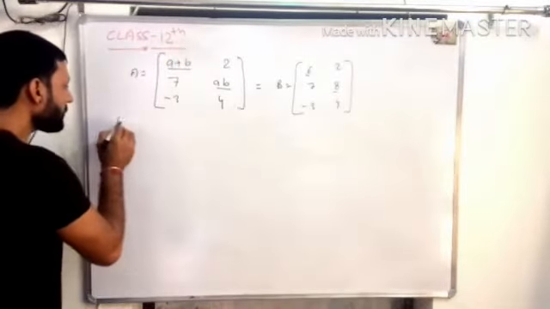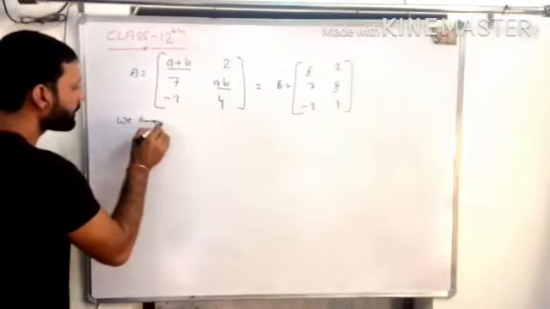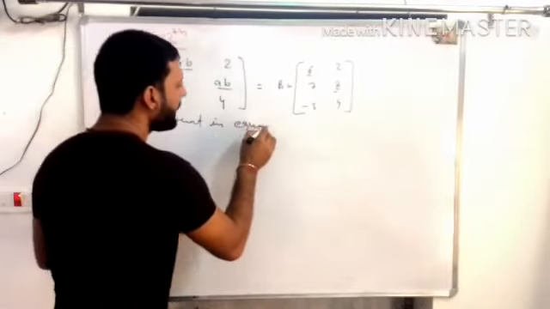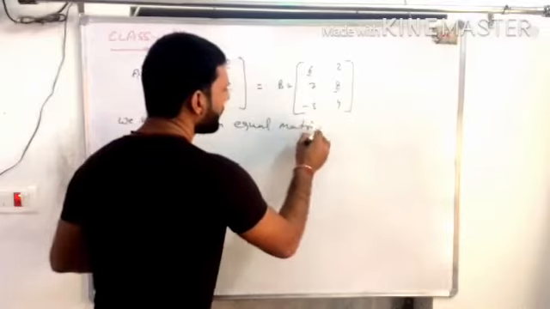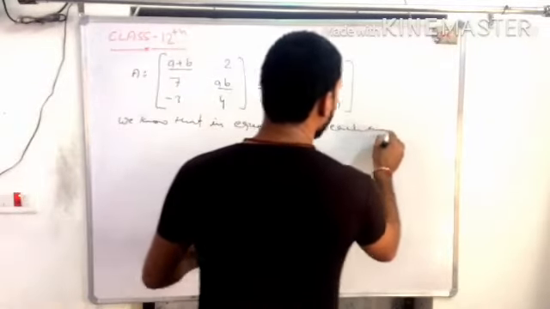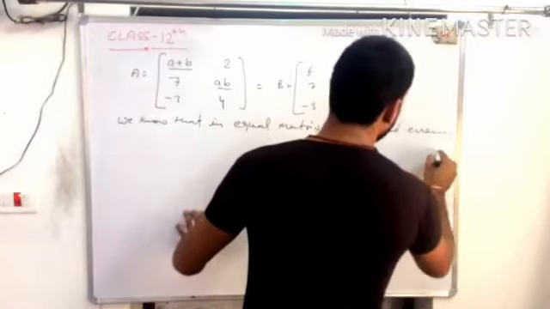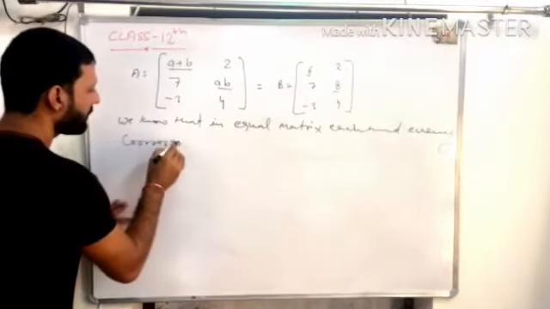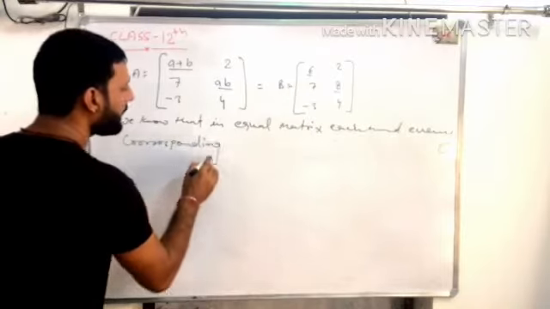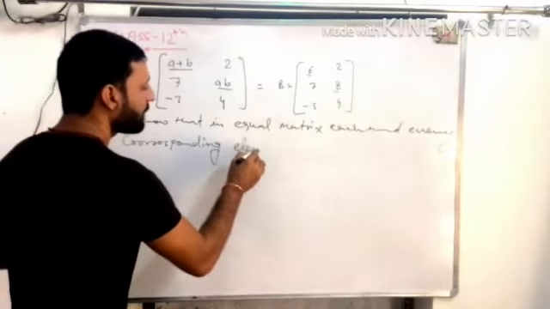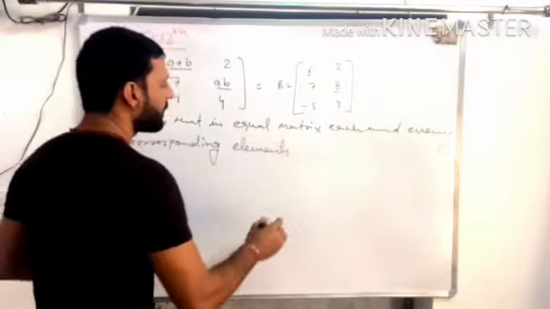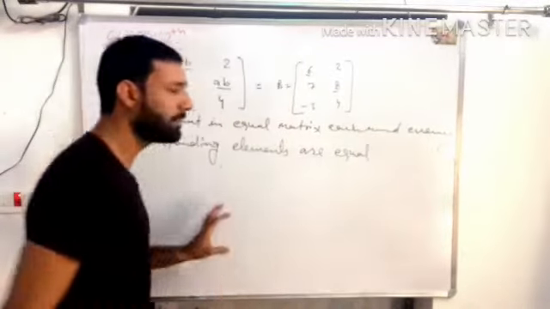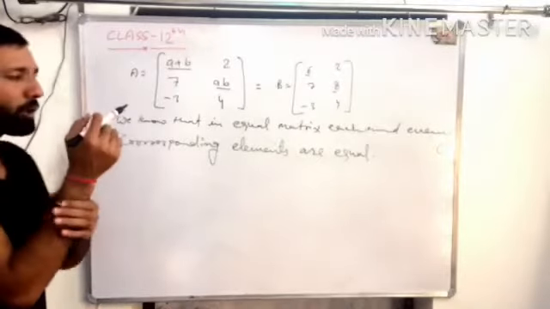So we know that in equal matrices each and every corresponding element is equal. Is it clear? And now what to do?